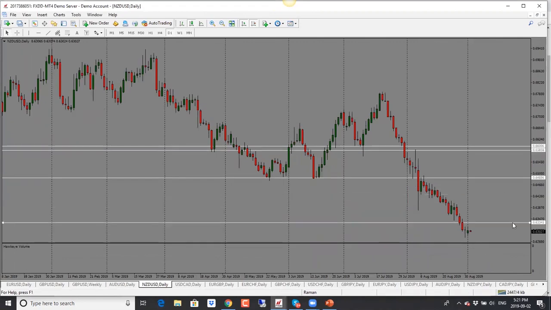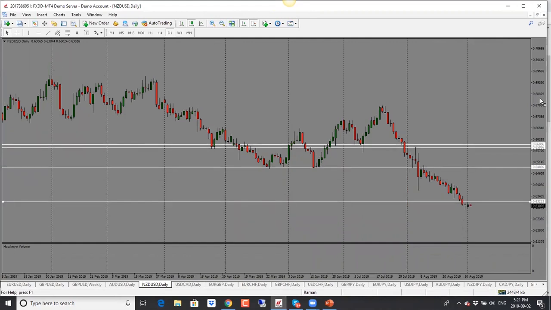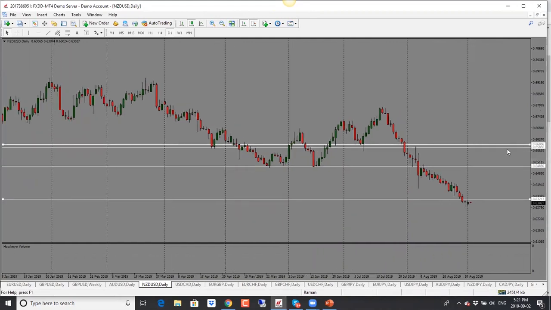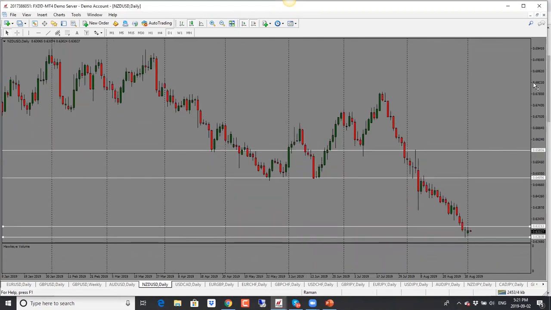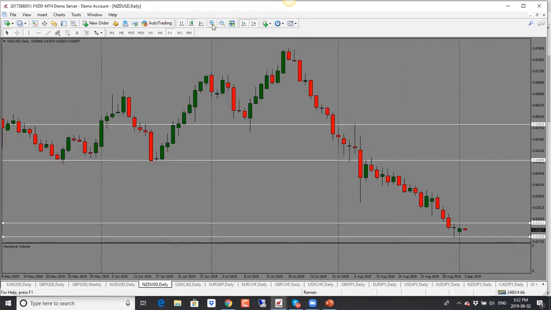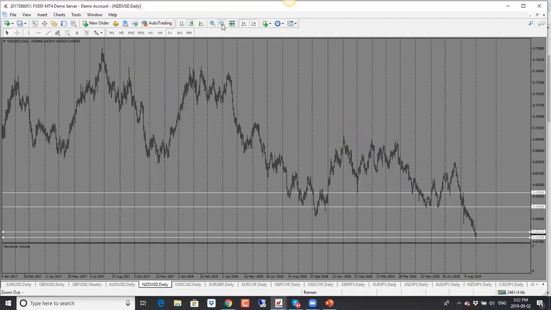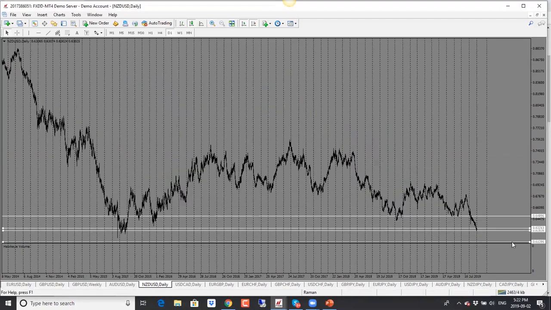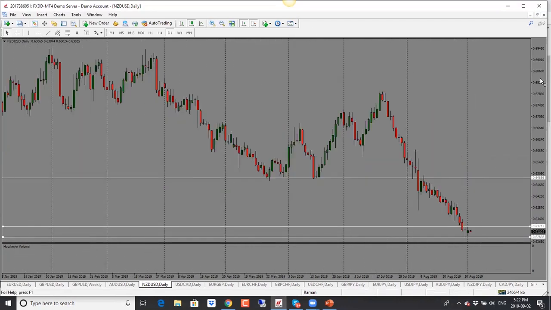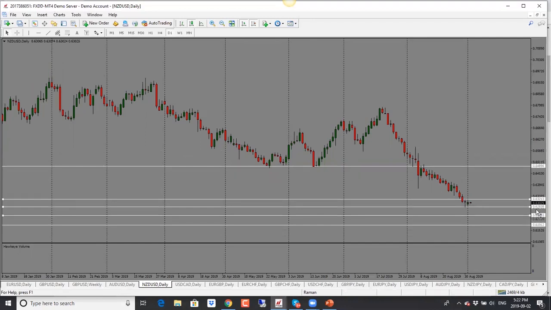New Zealand dollar, this one has also been dropping for quite some time here. And now we are into this neutral territory for the last couple of days here. Price has just traded sideways here. Overall, though, bias is still bearish because we are seeing price decline, but be careful, because if it starts to get range bound, it can turn around as well. So for now, though, bias is bearish, and next target here would be 0.6280, and then below that 0.6240.